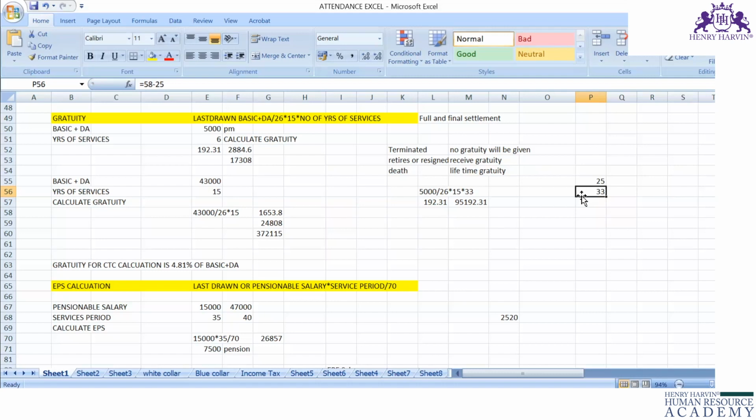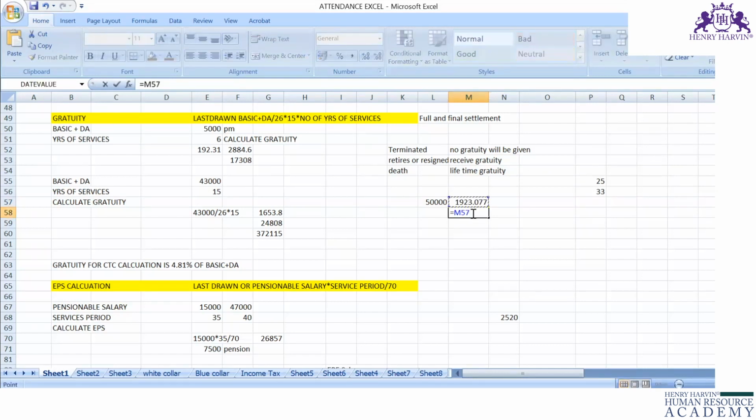That is 33. Say for example, if the employee has received 50,000 as basic plus DA, then 50,000 divided by 26 gives 1 day basic plus DA.